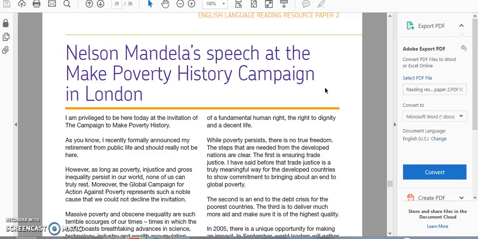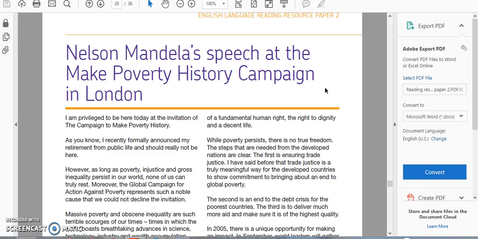Okay, so we're just going to have a look at a text here, and we are going to analyse it under the whole context, audience and purpose banner. And to do that, we're going to use the GAPSLIT method. So we're going to look at genre, audience, purpose, style, layout, information and tone.